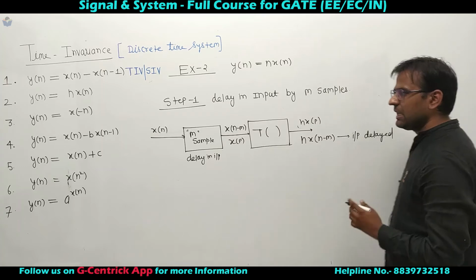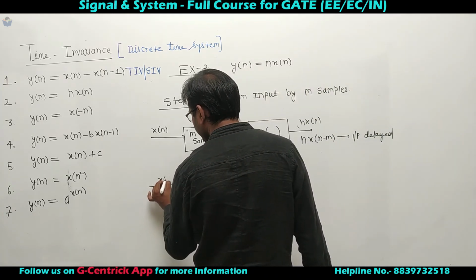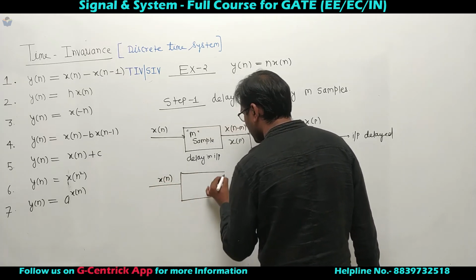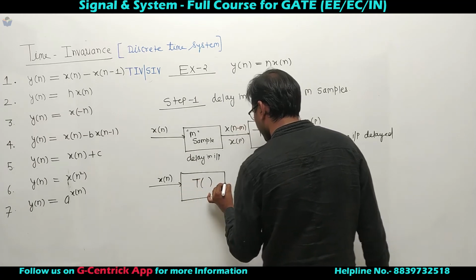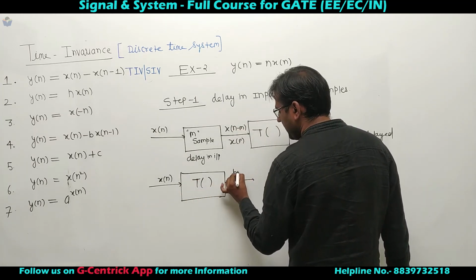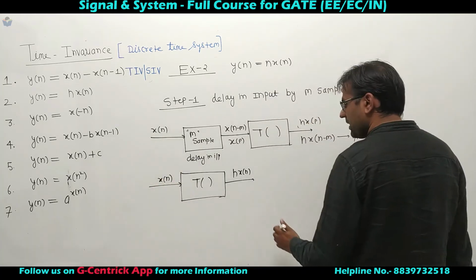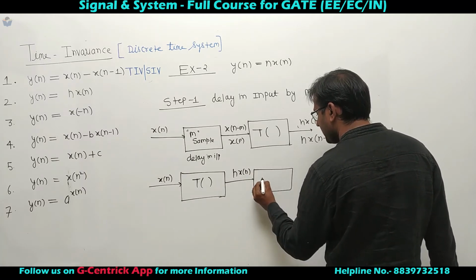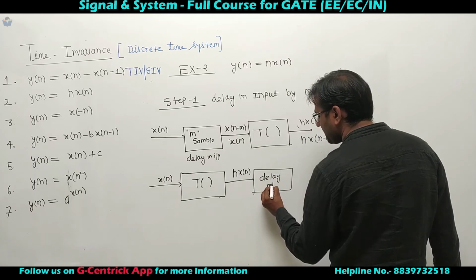Now let's delay the output. So this is x of n. Now apply the system, creating a copy of the output. This is n times x of n, whatever input is multiplied by n. Now apply a delay by m samples.